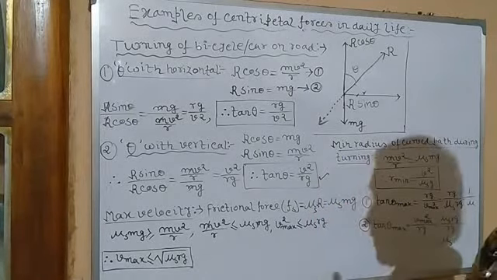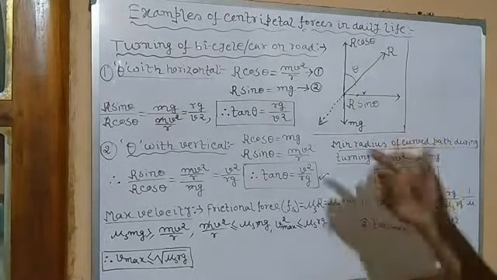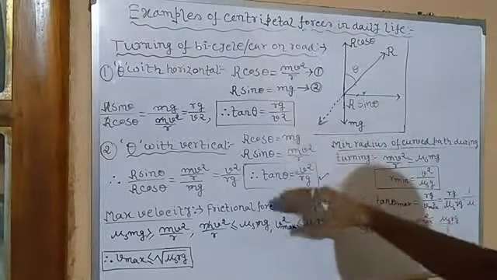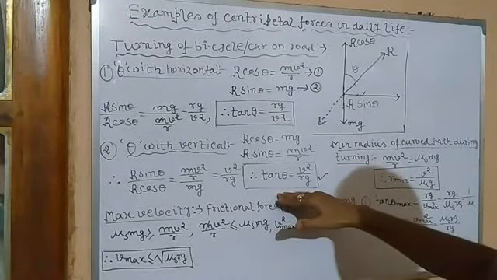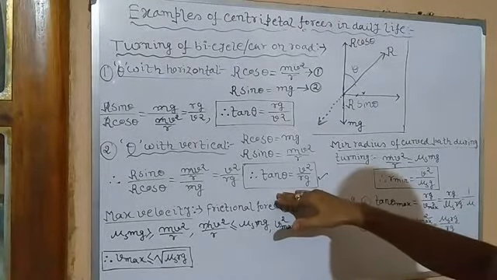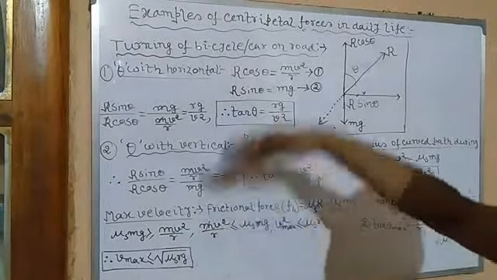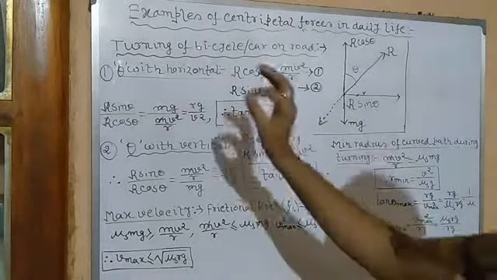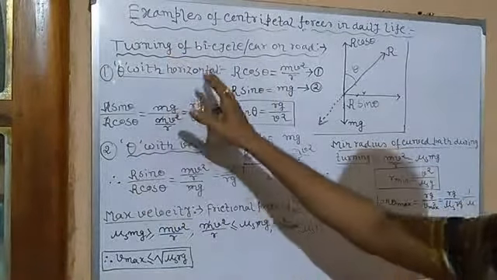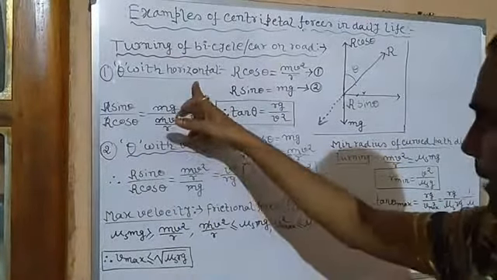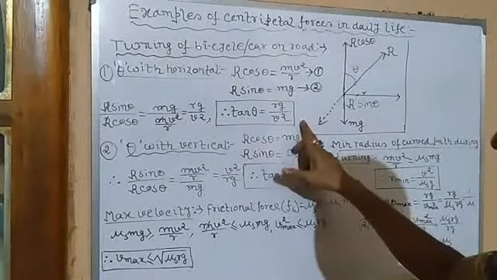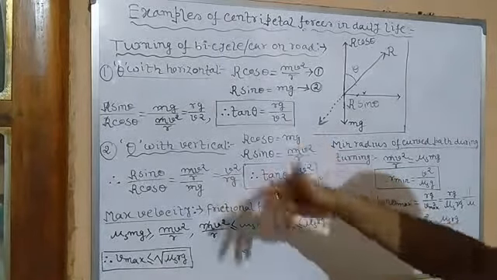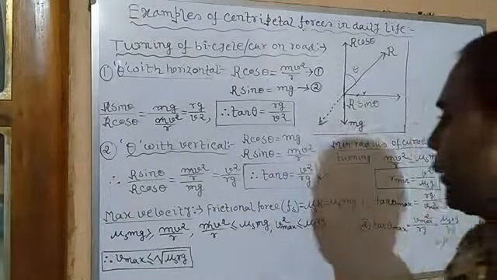Most of the students generally make a very common mistake. They don't see whether the theta is with the vertical or the horizontal component. Sometimes it's given with the horizontal, and they write it like this, and when the theta is with the vertical, sometimes students write this. So be very careful to notice which plane the angle theta is with, either horizontal or vertical. If theta is with the horizontal surface, tan theta is equal to rg by v square, with v square at the denominator. If the angle is with the vertical surface or vertical component, v square is at the numerator.